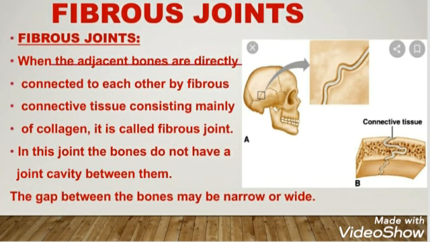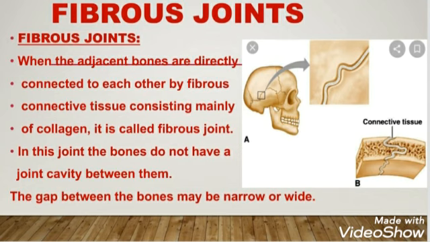So how can we define fibrous joints? These can be defined as when the adjacent bones are directly connected to each other by fibrous connective tissue consisting mainly of collagen, it is called a fibrous joint. So it means that the joint has only collagen between the two bones, and the two bones are directly attached to each other by means of this fibrous material. Collagen is a fiber protein which is present in most types of connective tissue, such as ligament, cartilage or tendon.